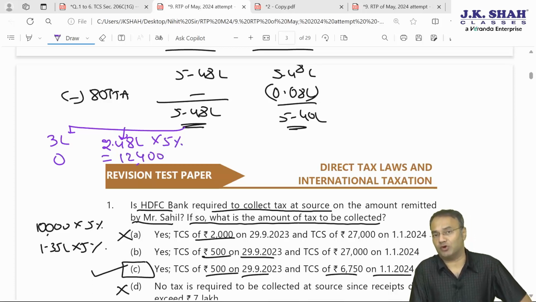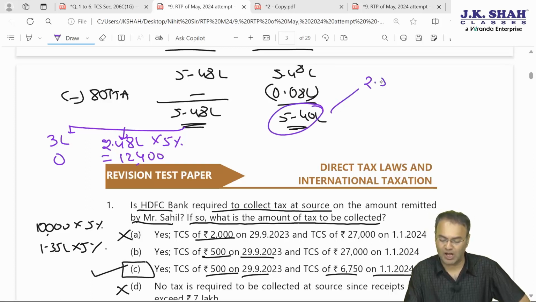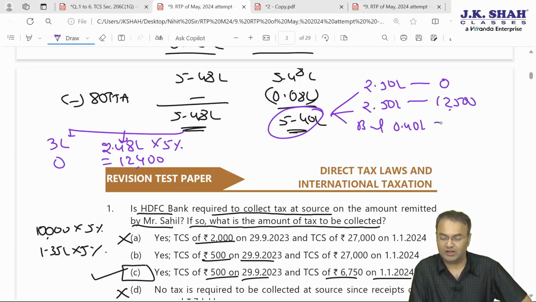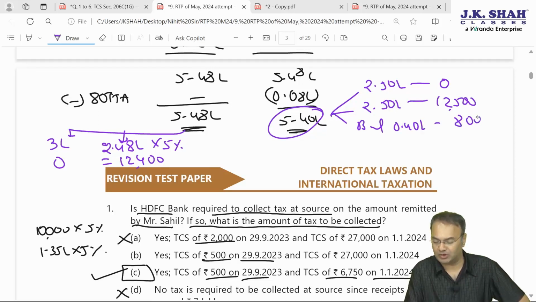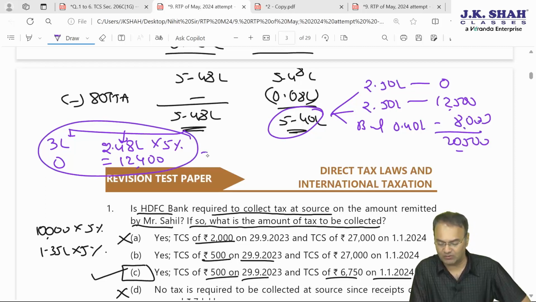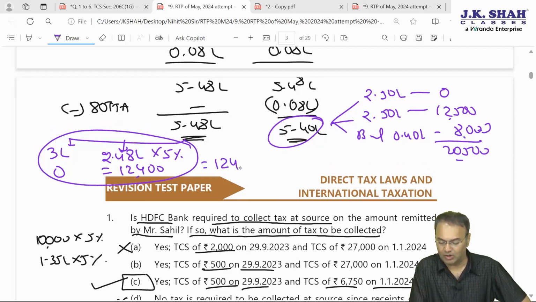In case he opts for the normal provisions, shifts out of it, then out of 5,40,000, the first 2.5 lakh, being a young person, no tax, next 2.5 lakh at 5%, 12,500 would be the tax, and the balance 40,000 at the rate of 20% would attract 8,000 tax. So here tax liability would be 20,500, and under 115BAC it would be 12,400.